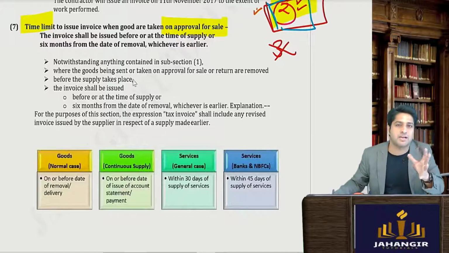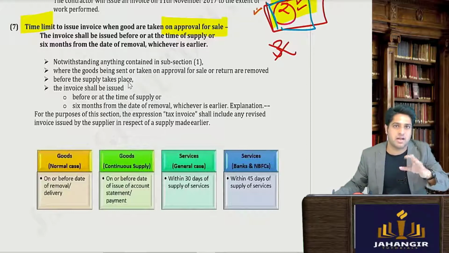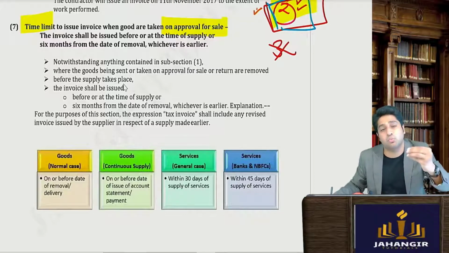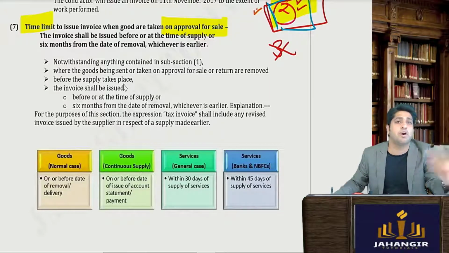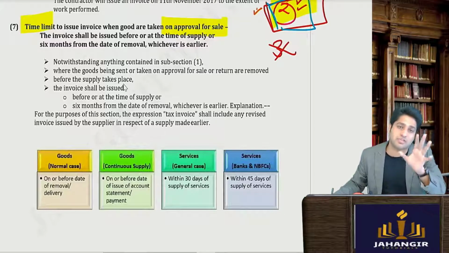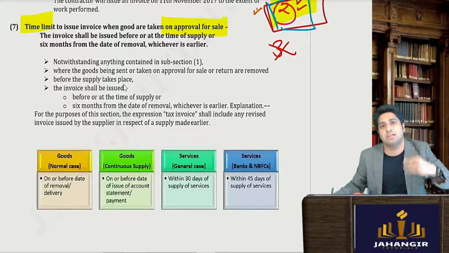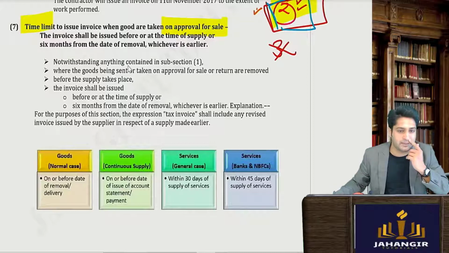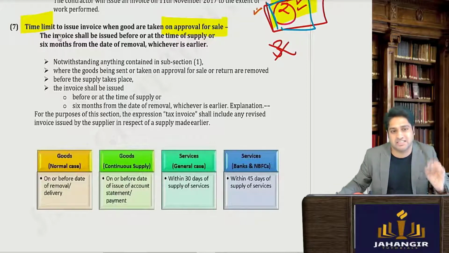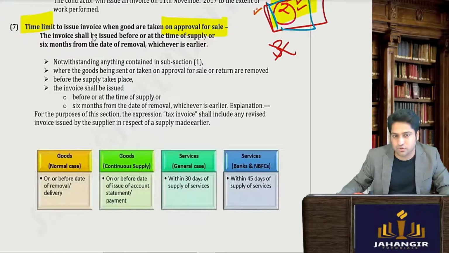So the government is ready to wait for 6 months. I gave the goods to you. You have to tell whether you are approving or not approving. But if for 6 months the goods are with you without any approval or disapproval, and you still kept the goods, then it is deemed that the goods have been approved on that day. So let's see what the last date is. The invoice shall be issued before or at the time of supply.